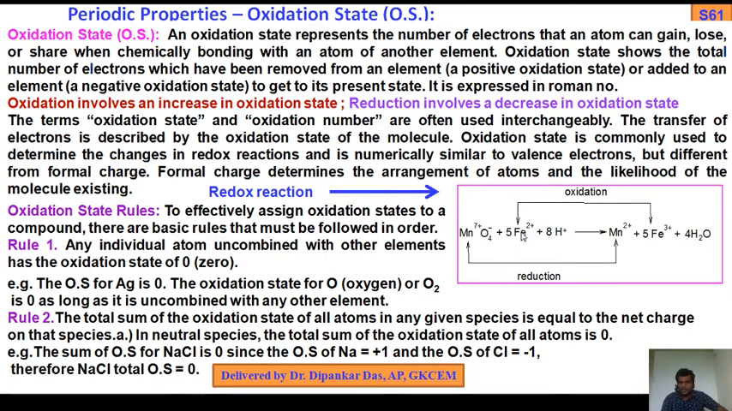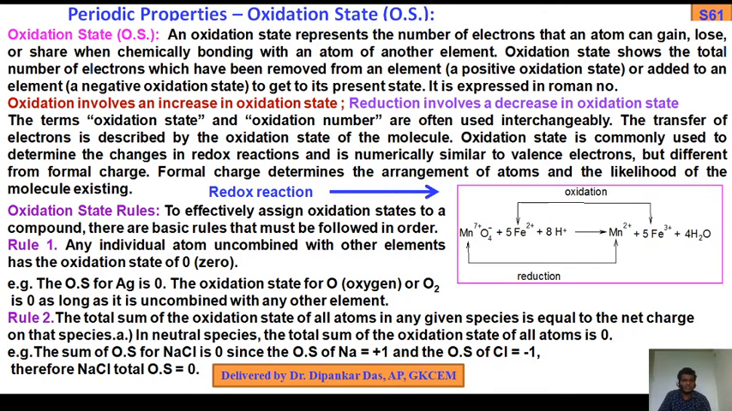Similarly here, plus 7 to plus 2, oxidation state decreases, oxidation number decreases, so it is a reduction. Plus 2 to plus 3 increases, so it is an oxidation. That's why it is called a redox reaction. This reaction proceeds in acid medium. So this is a redox reaction because oxidation and reduction take place simultaneously.